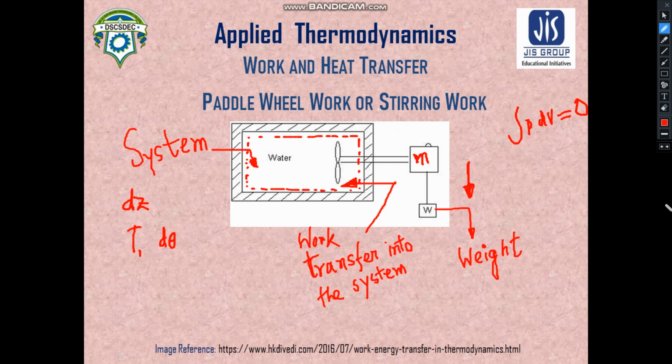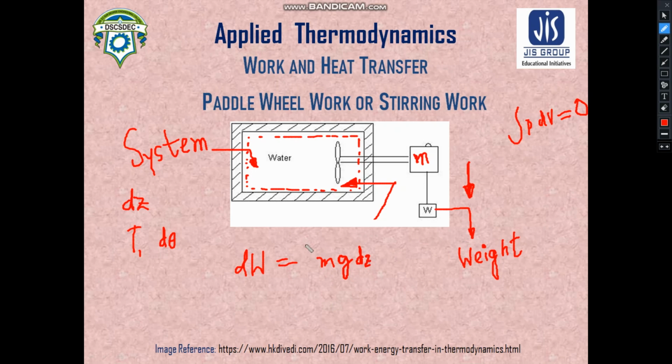Now we need to calculate the work transfer into the system. From the simple concept of work, as there is a change of potential, you can easily write dW equals mg dz. This mg dz comes from the change in potential energy, where dz was the distance by which the weight was lowered.